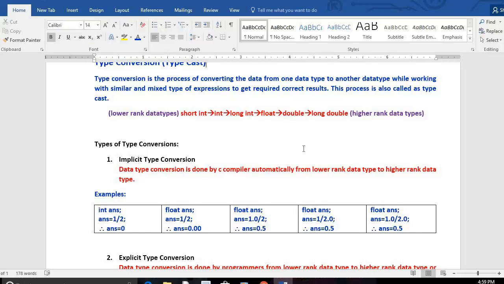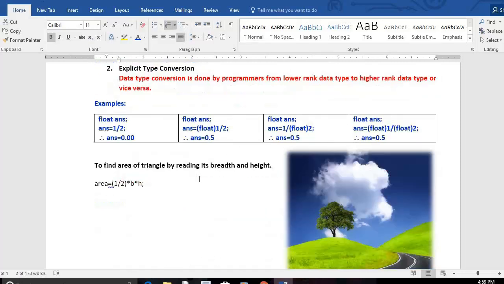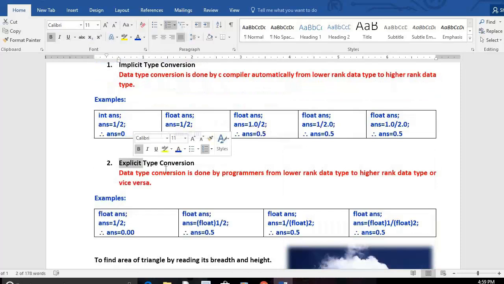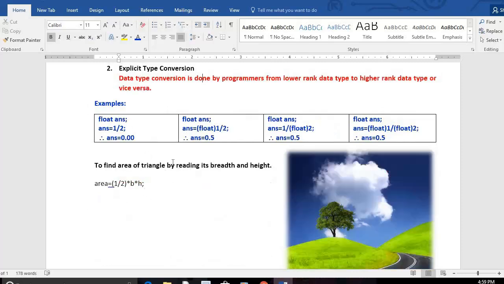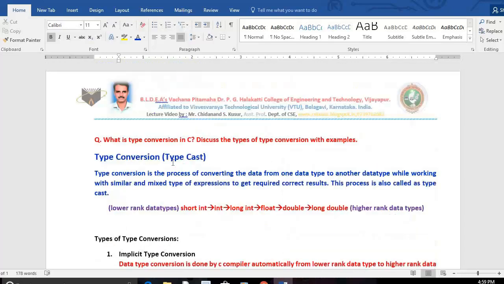There are two types of type conversions. One is implicit type conversion. The second one is explicit type conversion. That means you need to explain both in the exam. You need to explain implicit type conversion and give examples. You need to explain explicit type conversion, then give examples. If you give some more examples, you get very good marks in the examination. That is what we discuss in today's class.